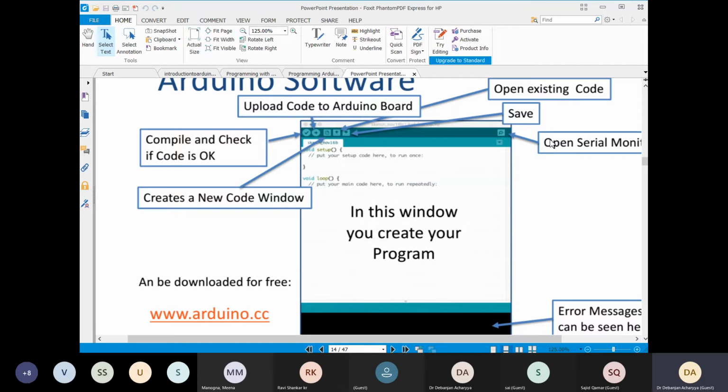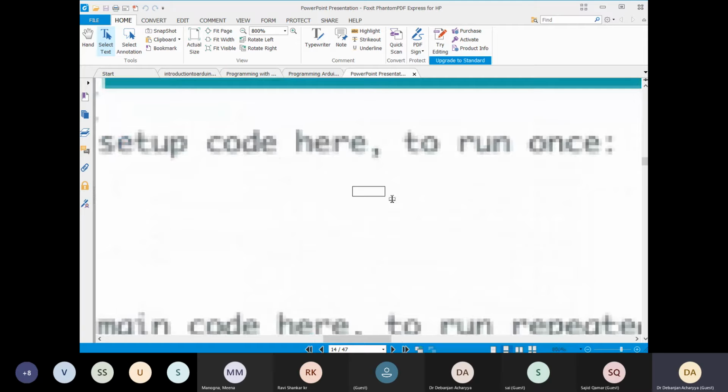So this Arduino software provides you the opportunity to have a serial monitor. That means a simple window where you will see the temperature step by step. There is a first line, second line, third line, and it will scroll down the temperature in real time. That is the usefulness of the serial monitor. Fine. So if you already have existing code, you can open it